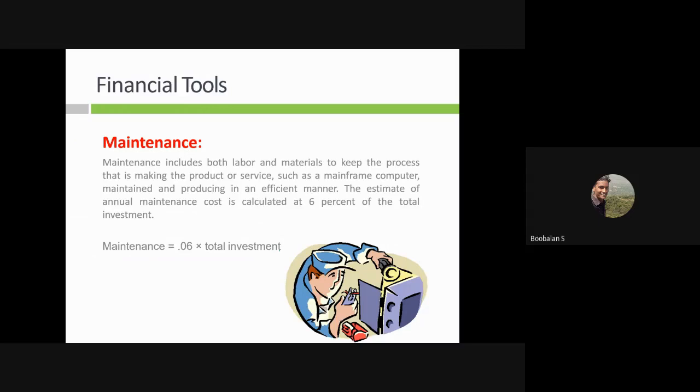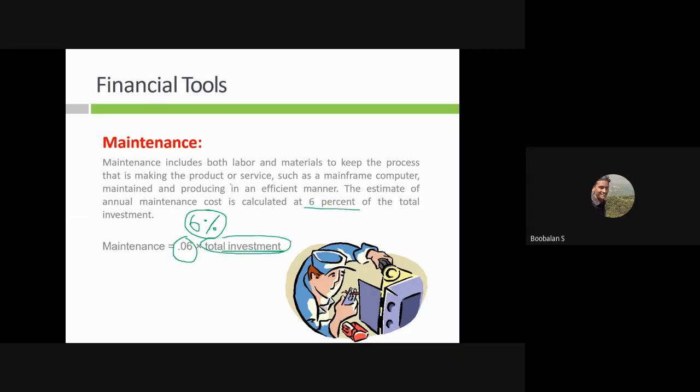So this maintenance cost is now 0.06 of the total investment. See this, that is called 6%, right? They say maintenance alone will cost that much from the total investment cost, so we're going to multiply 6% of my total investment. It will be a correct value, right? In maintenance, the better you do, definitely your equipment or your industry will run in a smoother manner. That's called maintenance cost. Annual maintenance cost will be around 6% of the total investment.